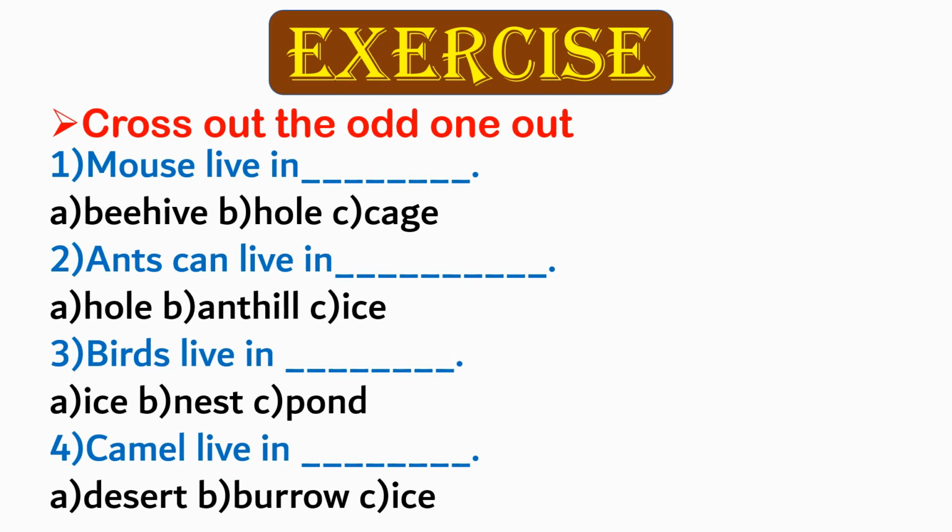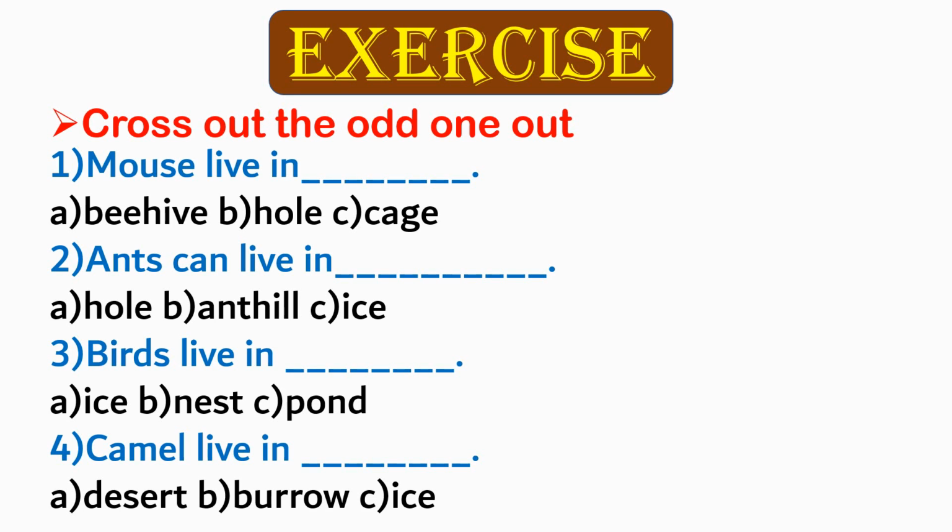Children, now it's exercise time and you will be doing this exercise in your notebook. Cross out the odd one out. 1. Mouse live in dash. The options are beehive, hole, cage. 2. Ants can live in dash.